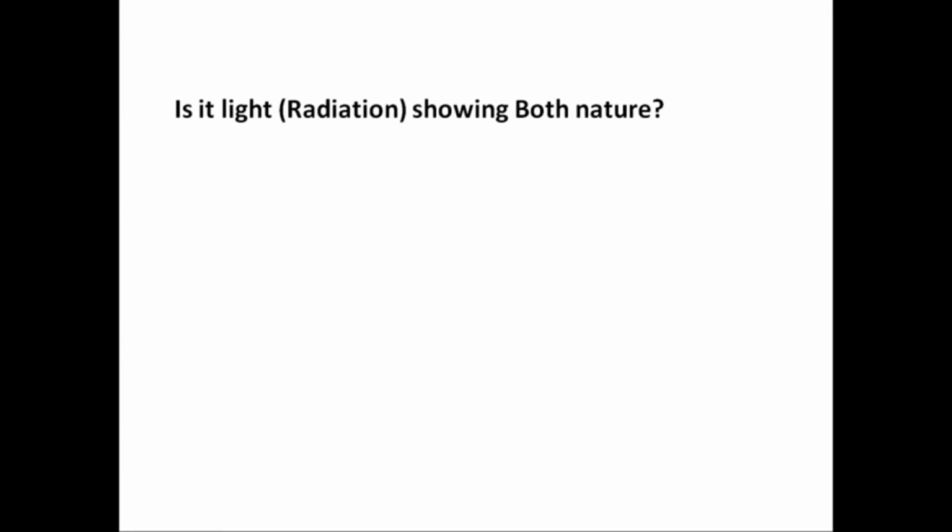It may have the wave nature or it may have the particle nature. This is the definition given by the scientist de Broglie. What is the definition of de Broglie? Light will have dual nature, that is, it shows particle nature as well as wave nature.